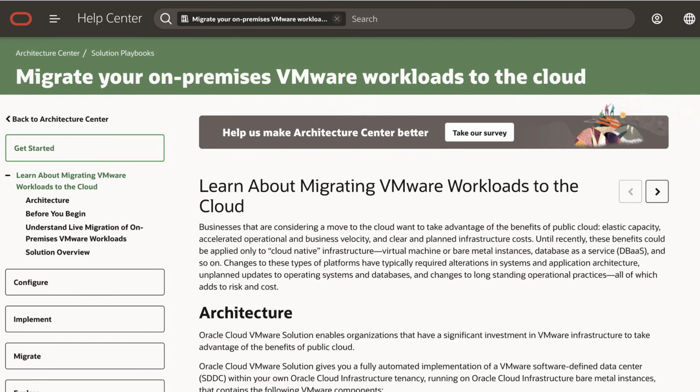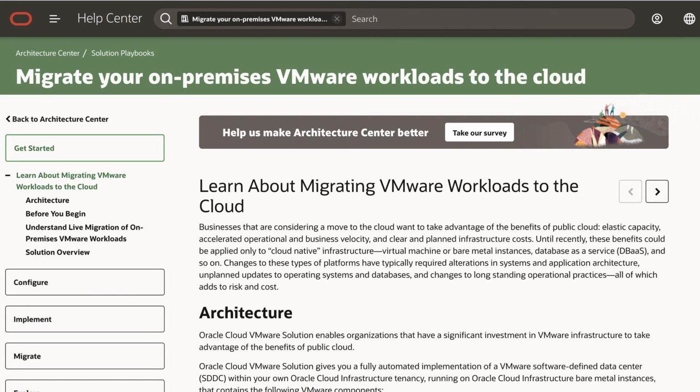So first of all, when you're looking to migrate your workloads from on-premises to the cloud to eliminate or reduce a data center footprint, the things that you're looking for in most cases are a rapid and easy movement of that infrastructure. Because OCVS uses native VMware tools like vSphere, vSAN, NSX, you can actually just take your existing infrastructure and literally live migrate it up into the cloud with no changes.